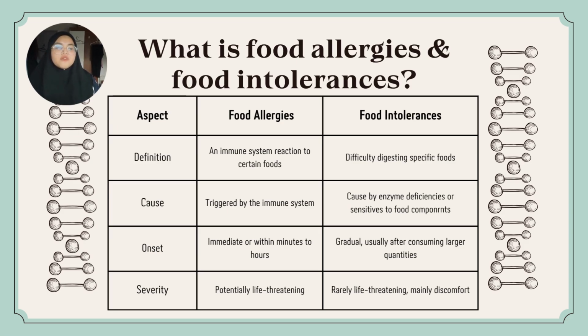For the definition of food allergies, it is an immune system reaction to certain foods. For definition of food intolerance, it is difficulty digesting specific foods. For cause, food allergies is triggered by the immune system, and food intolerance is caused by enzyme deficiencies or sensitive to food components.